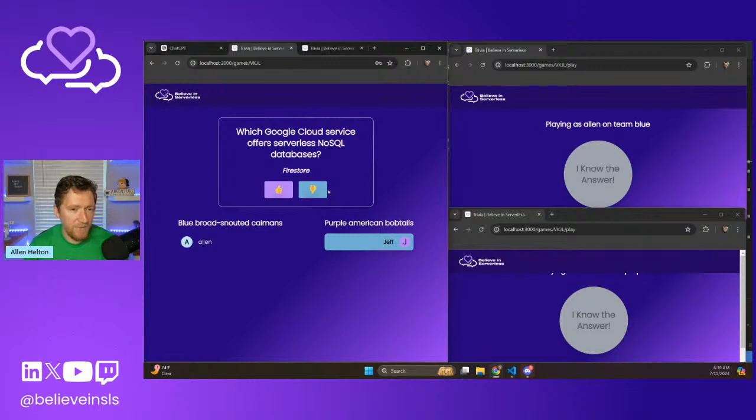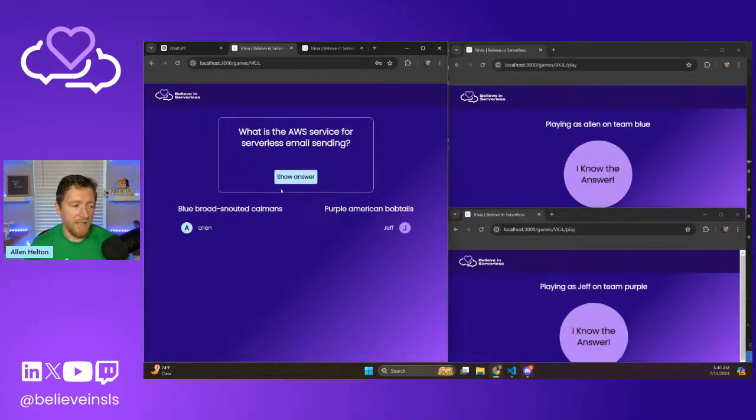But I think I've wired this up to reset the question. So just the last thing in this little demo before we get started looking at the code, we'll just say yes, Jeff got that right, and it will fetch the next question and re-enable these buttons for us over here on the right side so we can repeat the process over again. I know this one. I think you guys know this one too. I actually asked ChatGPT for a bunch of questions. I think I asked for 50 questions, just around serverless in general, around the big three, and fed those in here.